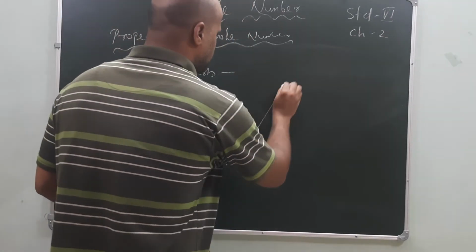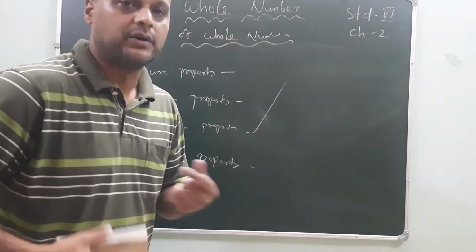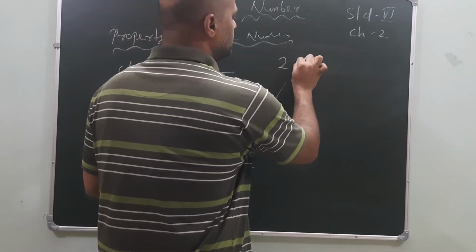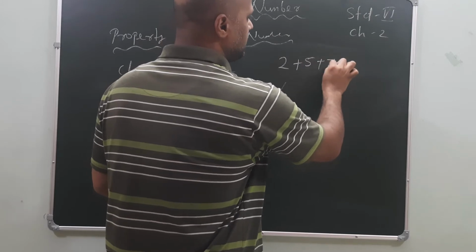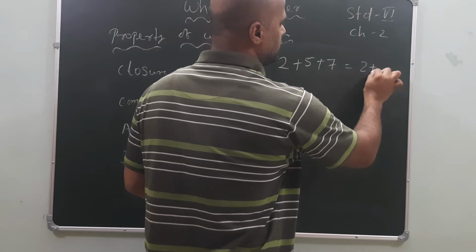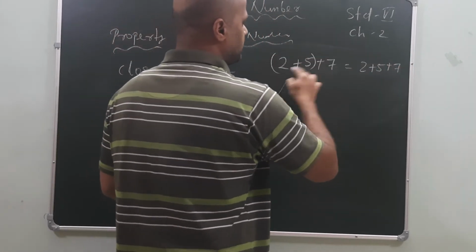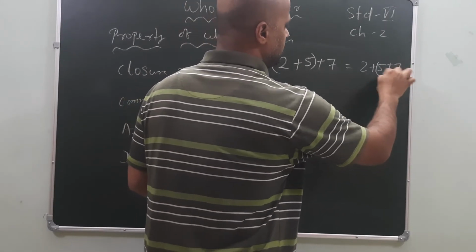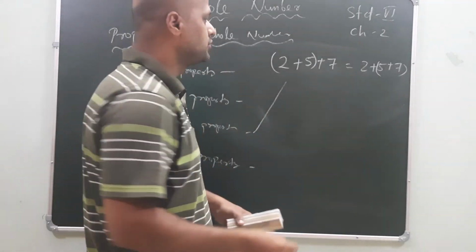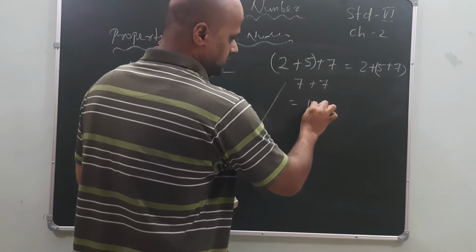Now come to the associative property. In the associative property, we arrange whole numbers. We have to take three whole numbers. Take it easily: 2 plus 5 plus 7. Again I am writing the same numbers: 2 plus 5 plus 7. How will you add? In this manner: first leave the first, add the second and third. Then 2 plus 5, how much? According to the BODMAS rule, 2 plus 5 is 7, plus 7 is equal to 14.